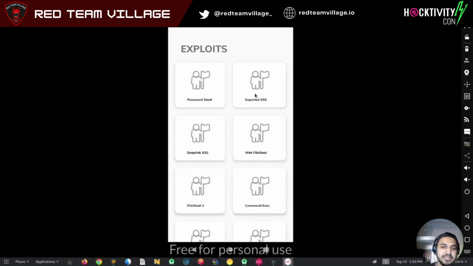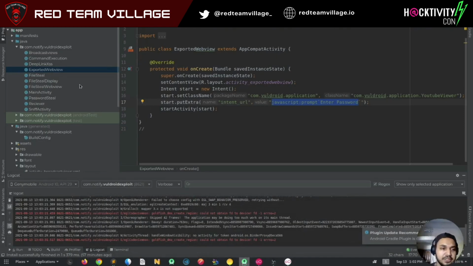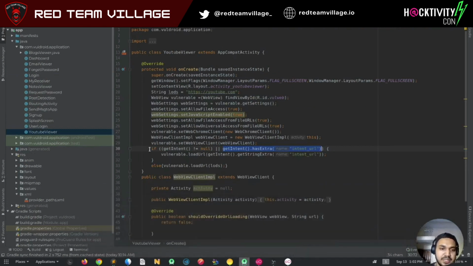So we need to see the exploit for exported access. Now once we click on this exported access, as we see, we get an enter password prompt. So this was possible because of two things. First one was the intent that we passed, and the other thing that was being used, as we have also discussed, JavaScript enabled was set to true. So this is a flag that, if your application is not using it or it's not required, we should avoid.